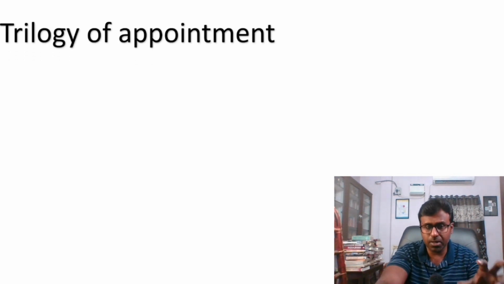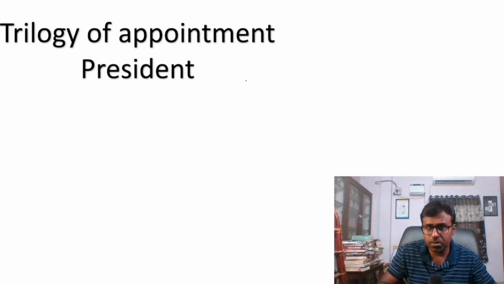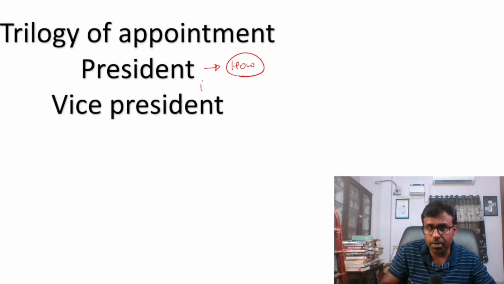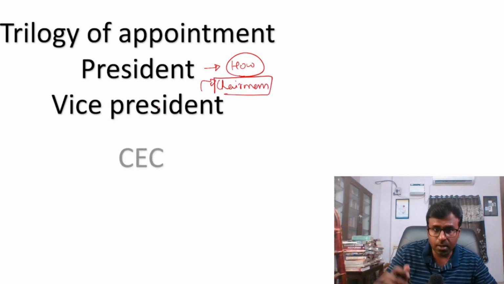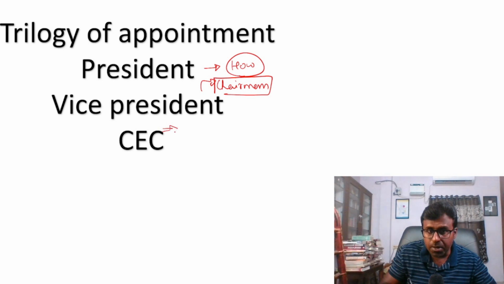Next, the trilogy of appointment. This time there have been current affairs, so many appointments. This time the President was appointed. How does the appointment take place? The Vice President was appointed, the Vice President being the chairman of Rajya Sabha. How is this done? And this was a debate in November, December.